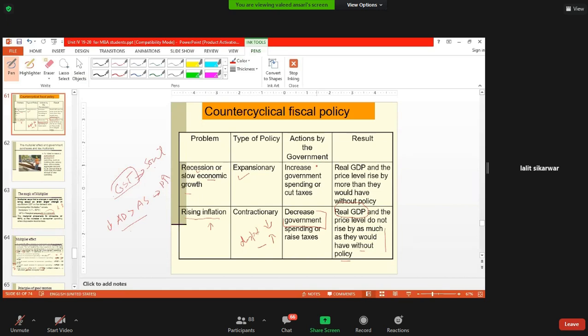Sir, somewhere I have read that the government is following a contractionary fiscal policy, and the RBI is following an expansionary monetary policy. So why are they doing so? Government is following a contractionary policy. Yes, sir, and the RBI is following an expansionary monetary policy.